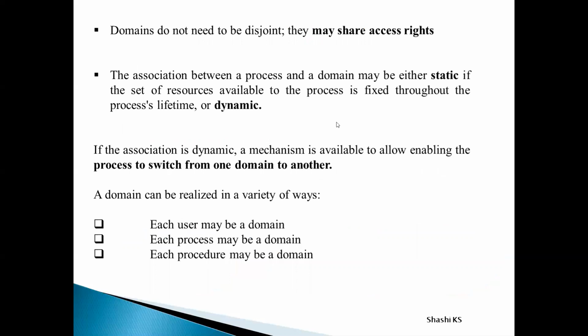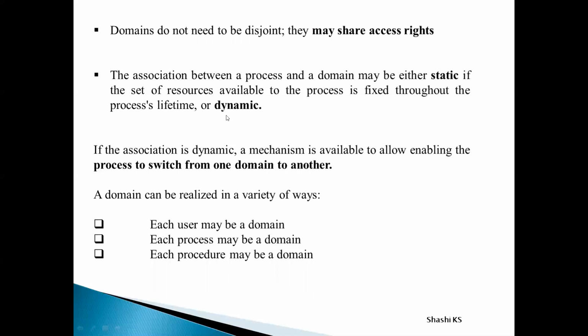The next thing is, this protection domain is all about processes and their resources, right? So this association between a process and its domain can be static or it can be dynamic. Now, what is the meaning of that? Static association means that the set of resources allocated to the process is going to remain fixed throughout the lifetime of the process. If the set of resources used, accessed or requested by the process is going to change throughout the lifetime of the process, then it is called dynamic association.